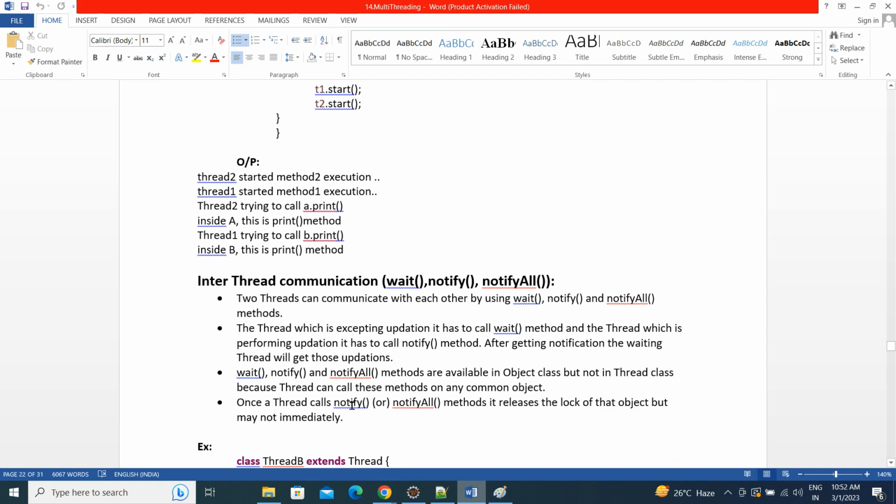Once a thread calls the notify or notify all method, it releases the lock. Whichever thread calls the notify method, whatever lock is available with it, it will release that lock. It will give a chance to other threads to start their execution. Notify will give a chance to only one thread to start its execution. Notify all means it is waking up all the waiting threads. Whichever has high priority, that thread will start execution.